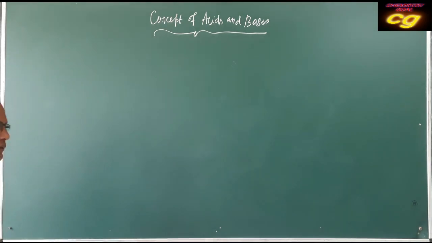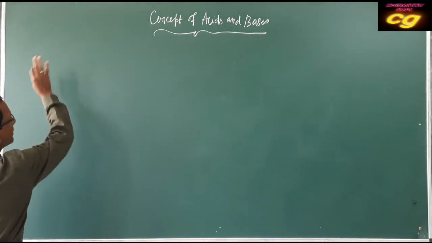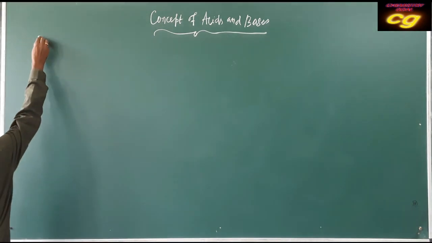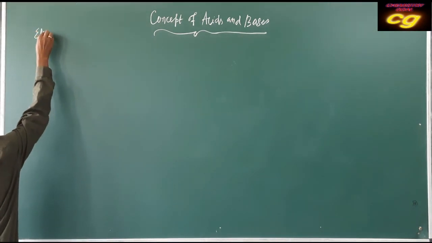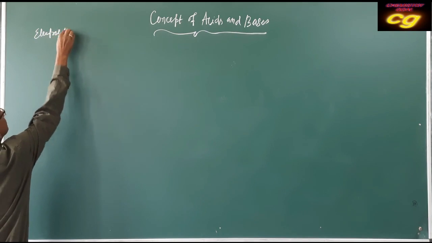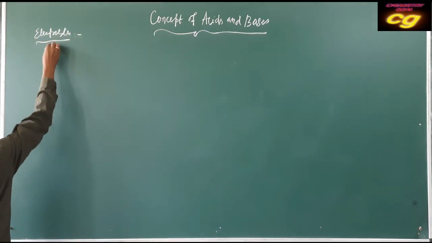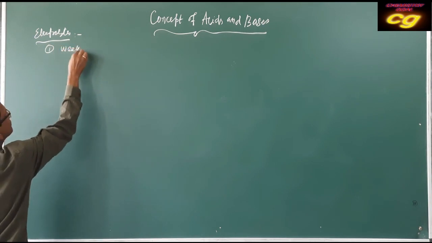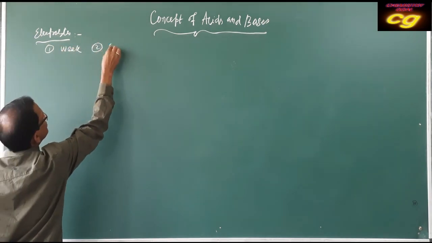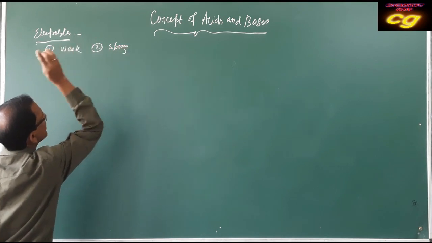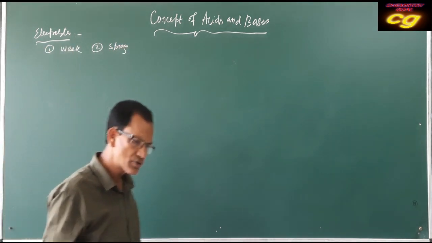So, on the basis of conduction, electrolytes are of two types. One is weak, the second one is strong. That means weak electrolytes and strong electrolytes.